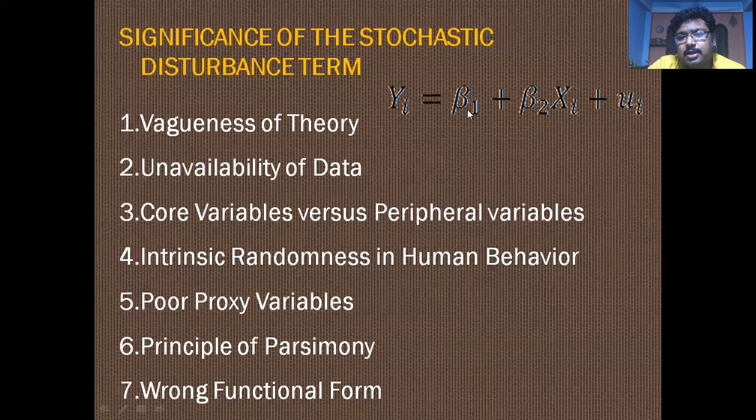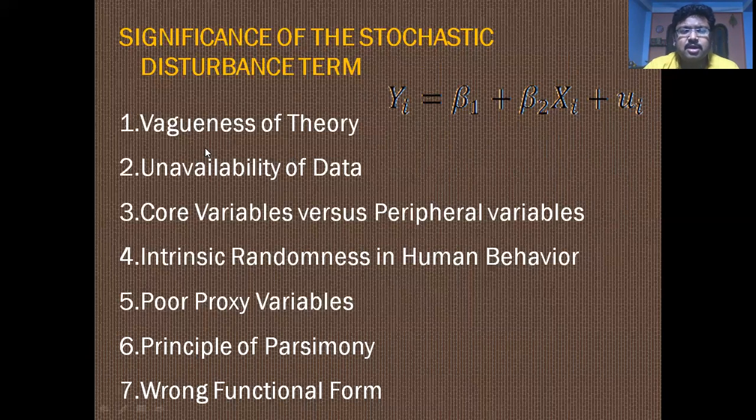In that case, the disturbance term is very important. To have proper control over the wrong functional form, we have to use the disturbance term. So the significance of the stochastic disturbance term is this.